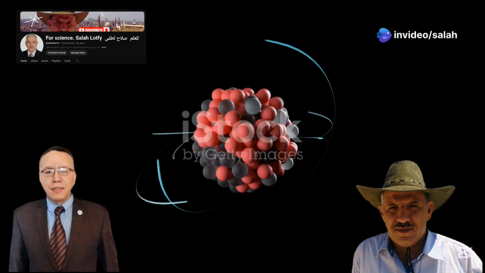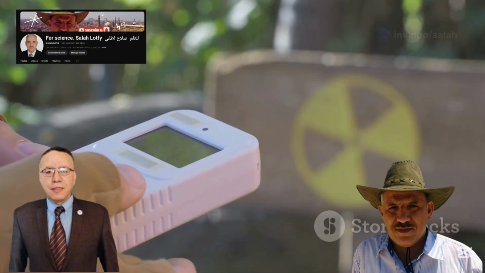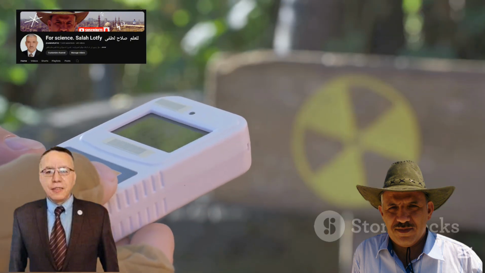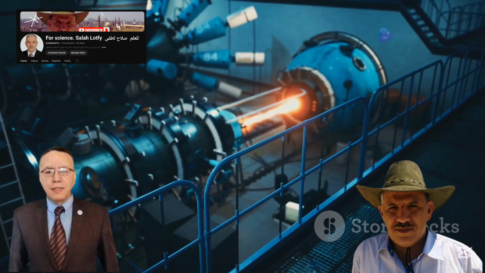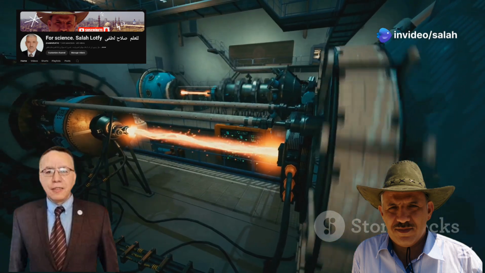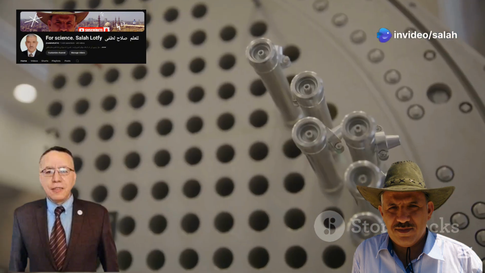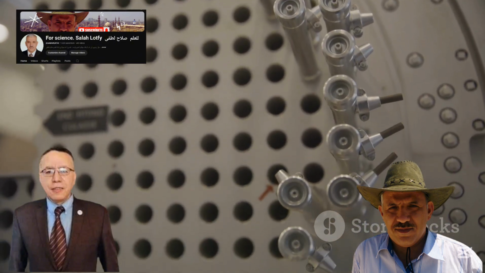Nuclear reactions involve the rearrangement of protons and neutrons within atomic nuclei. These rearrangements can occur spontaneously, as in radioactive decay, or they can be induced artificially, as in nuclear reactors. One type of nuclear reaction is radioactive decay. In this process, unstable nuclei emit particles or energy to become more stable.